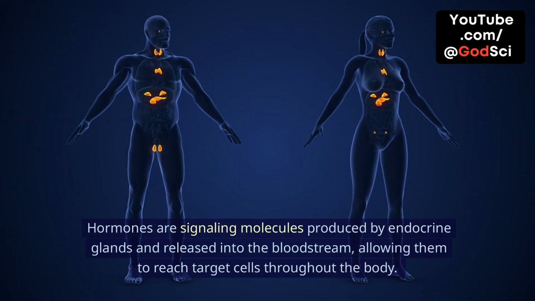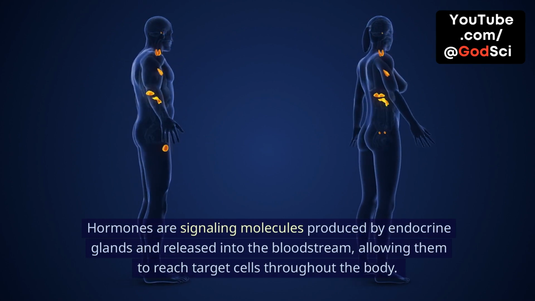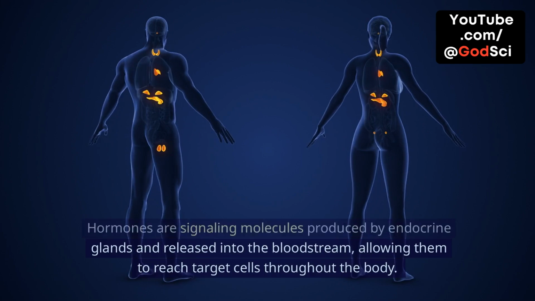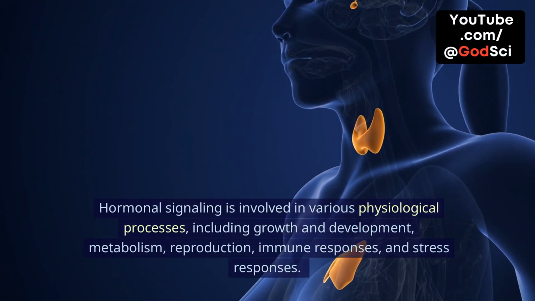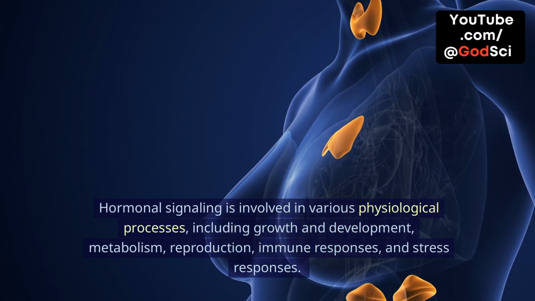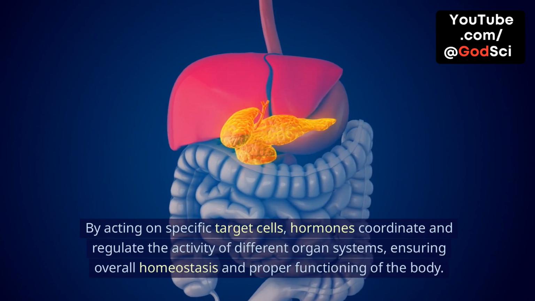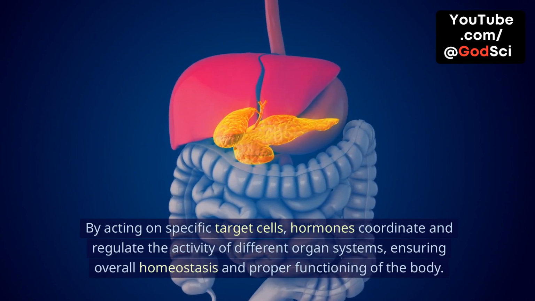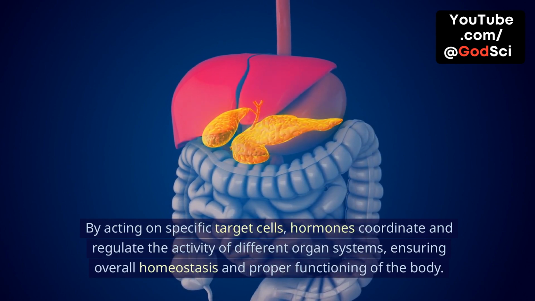Hormones are signaling molecules produced by endocrine glands and released into the bloodstream, allowing them to reach target cells throughout the body. Hormonal signaling is involved in various physiological processes, including growth and development, metabolism, reproduction, immune responses, and stress responses. By acting on specific target cells, hormones coordinate and regulate the activity of different organ systems, ensuring overall homeostasis and proper functioning of the body.